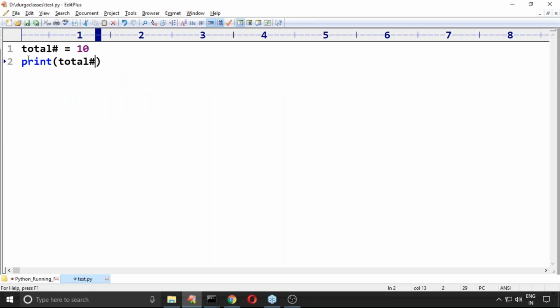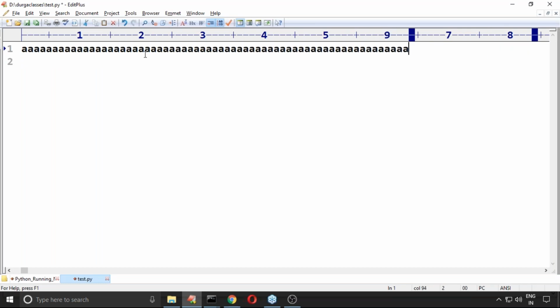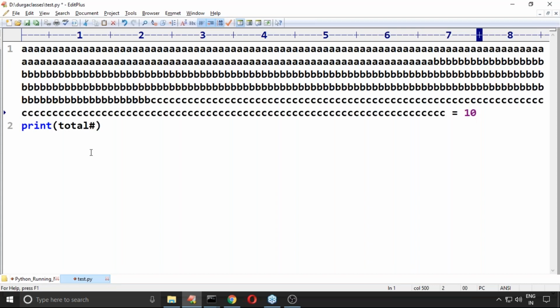Now, can you please tell me, I want to take it like this: A and so on, B and so on, C and so on. I'm taking one variable whose name is A, B, C and its value is 10.